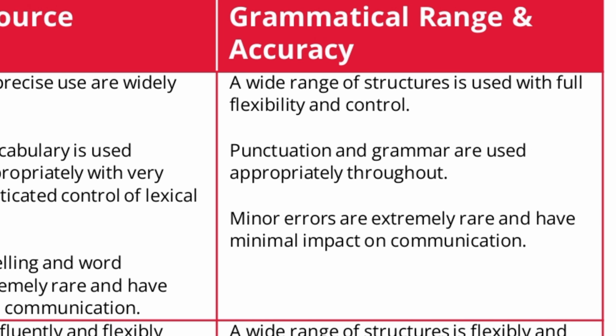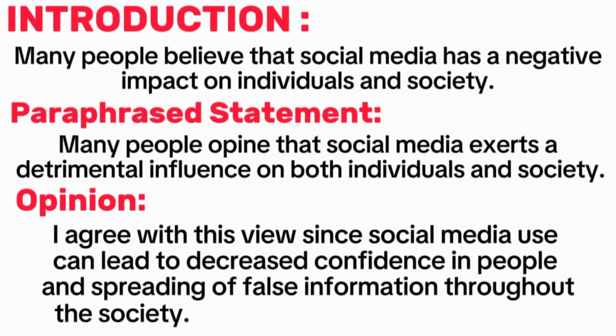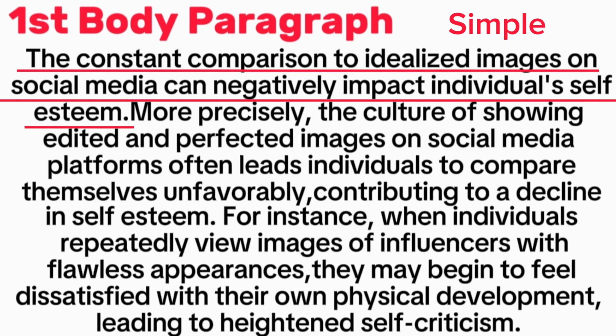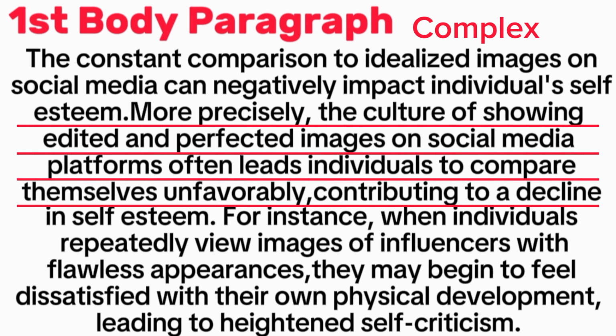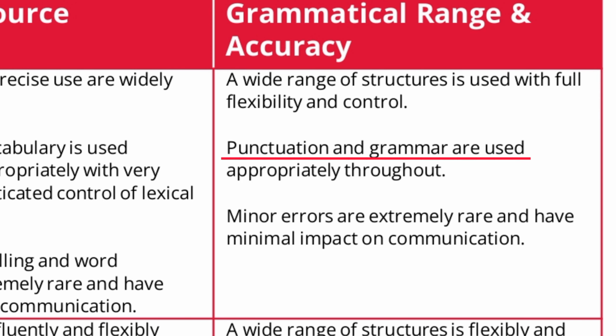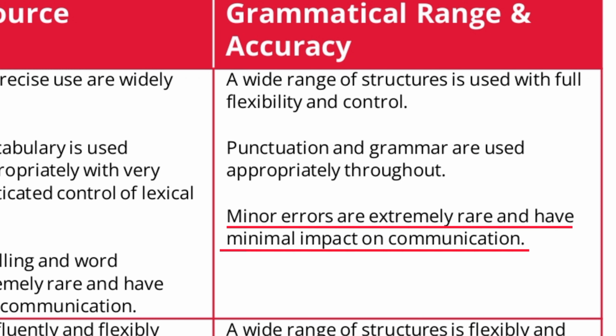Finally, the grammatical range and accuracy. Here it is written a wide range of structures. It means simple, compound, and complex sentences. So here in the introduction, I used first a simple sentence, then a compound sentence, then a simple sentence, then a complex sentence, and so on. A variety of sentences can be seen. Punctuation and grammar, there are no punctuation mistakes. Minor errors are extremely rare and have minimal impact on communication. There are no errors, so communication isn't impacted.